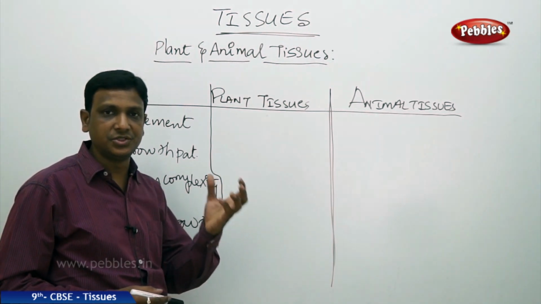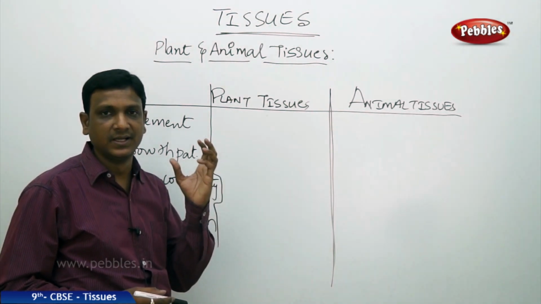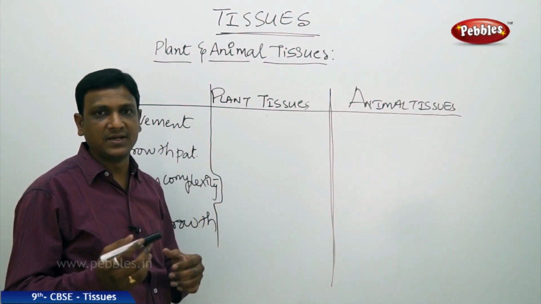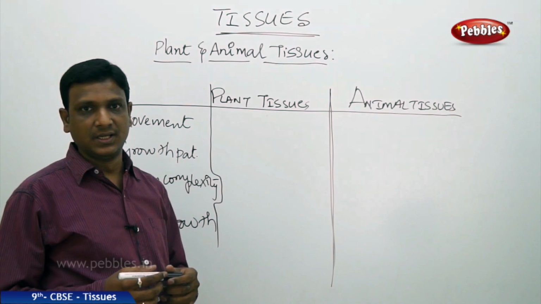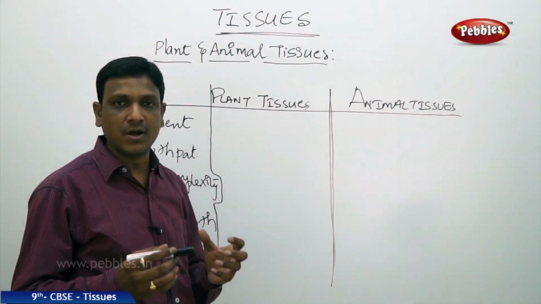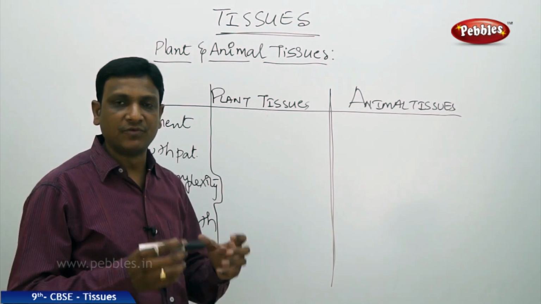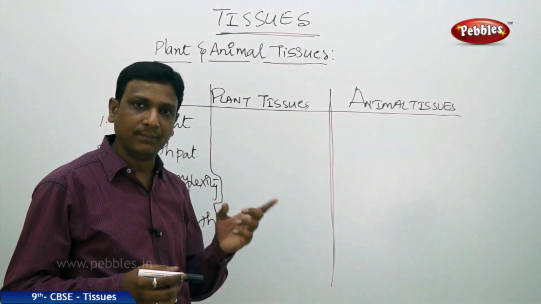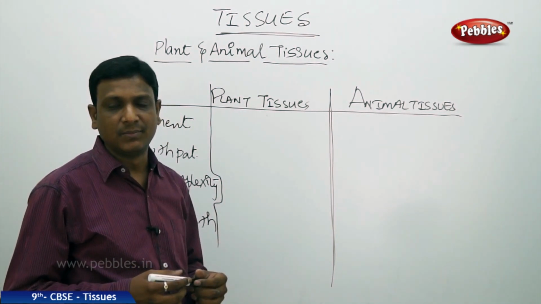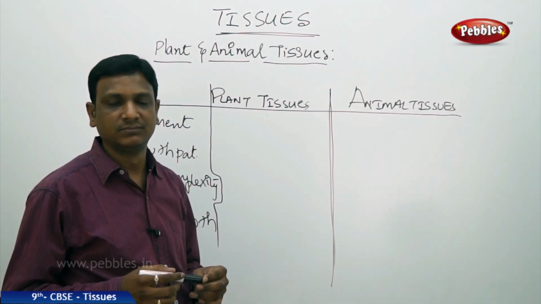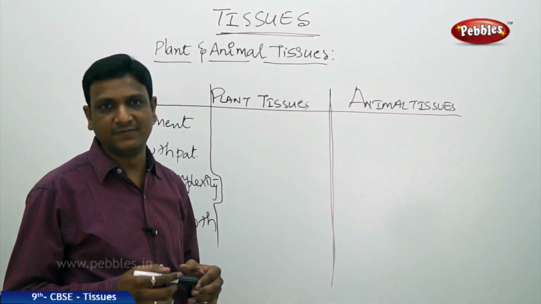We discussed that tissue is a group of cells which are similar in function and structure. So tissues are found in both plants as well as in animals. The multicellular animals consist of different organ systems made up of organs. Organs are made up of tissues. But do plants and animals have the same kind of tissues? No. There are different kinds of tissues.